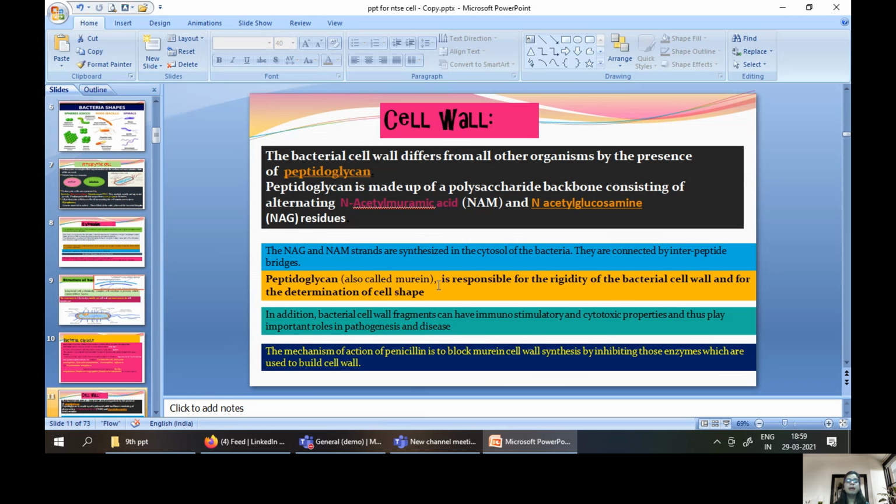So what is peptidoglycan? It is made up of N-acetylmuramic acid and N-acetylglucosamine, with bonding between NAM and NAG residues. Peptidoglycan is also called murein in the bacterial cell. Every cell except the animal cell has a cell wall. The plant cell wall is made up of cellulose, the bacterial cell wall is made up of peptidoglycan, and the fungal cell wall is made up of chitin.